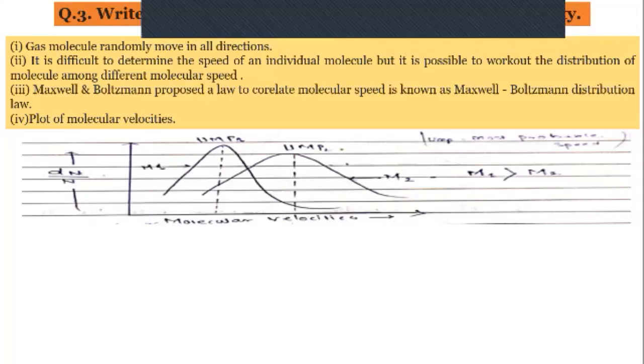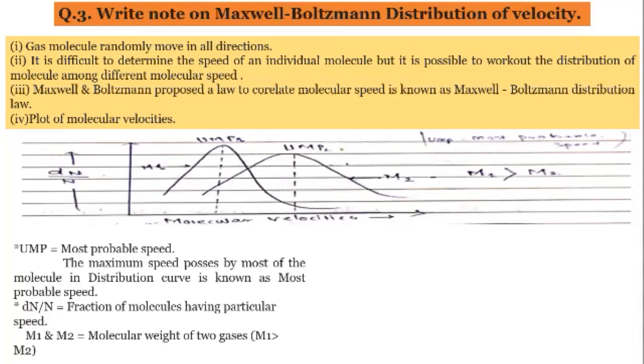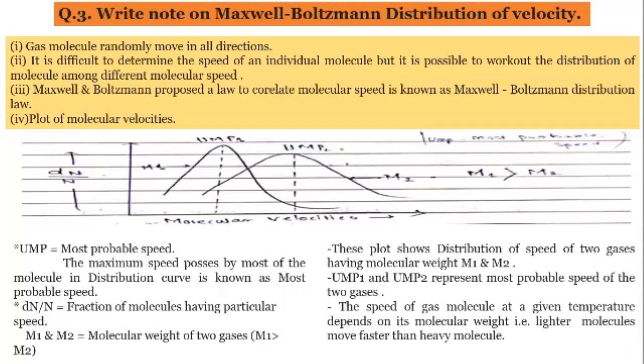Then M1 and M2 are the molecular weights of the two gases, and here the case considered is that M1 is greater than M2. This plot shows the distribution of the speed of two gases having molecular weights M1 and M2. UMP1 and UMP2 represent the most probable speeds of the two gases, and the speed of a gas molecule at a given temperature depends on its molecular weight.